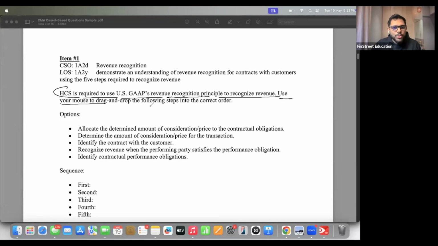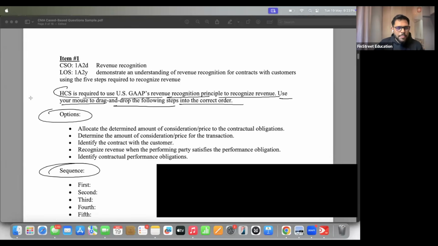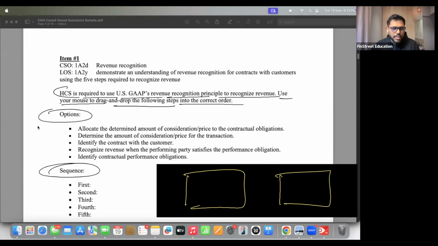Use your mouse to drag and drop the following steps into the correct order. So we have options and then we have a sequence. To help you understand how these questions will show up, I hope you recall the match the following format from your school days. In your exam, there will be two boxes mentioned. You have to drag and drop whichever answer you choose. If there is first mentioned over here, you drag and drop the answer over here. If there is second mentioned, you drag and drop the answer over here. That's how this question will come up.